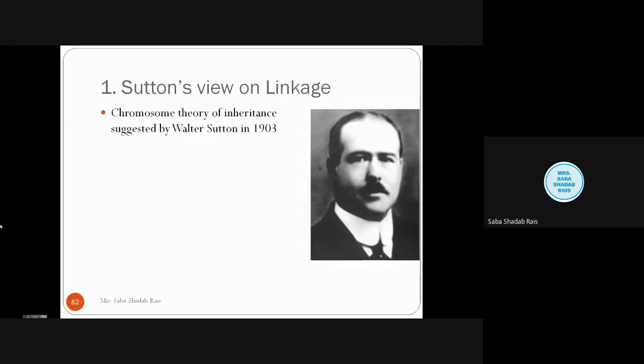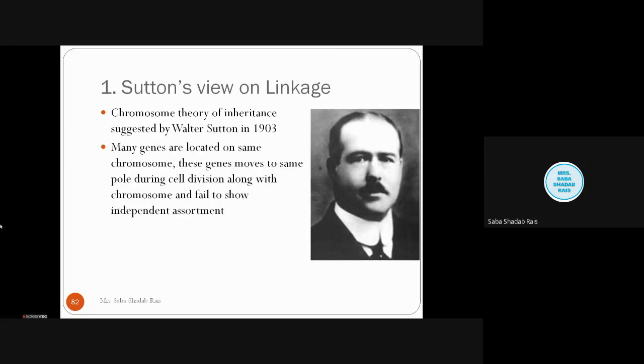He gave the chromosomal theory of inheritance, which we have already learned when we were talking about pedigree analysis. He said many genes are located on the same chromosome, so these genes move to the same pole during cell division along with the chromosome and fail to show independent assortment. If genes are on the same chromosome, they will move to the same pole.